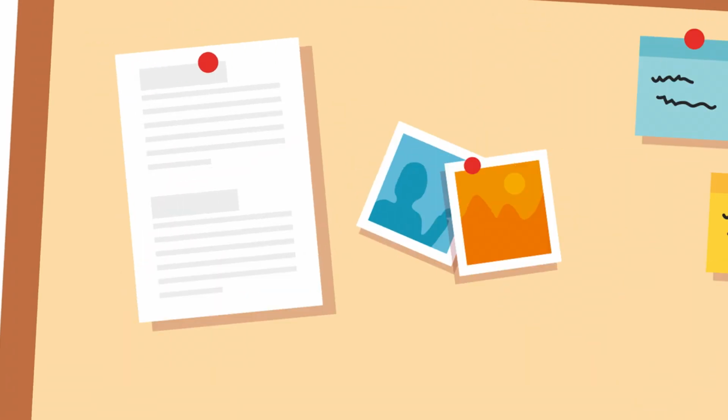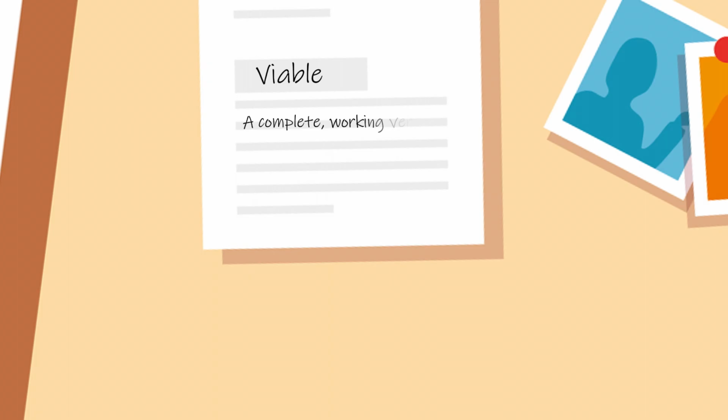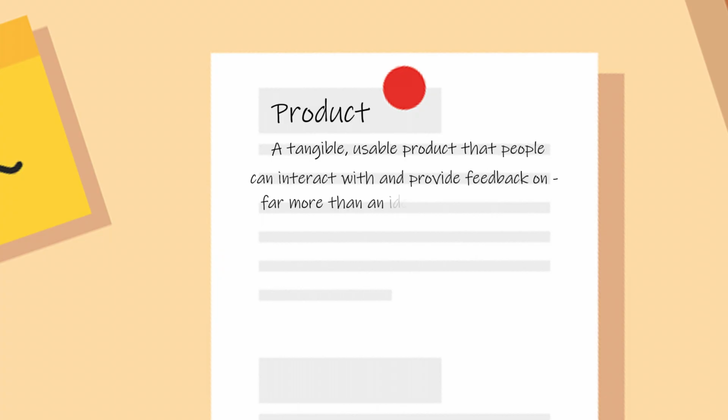Let's look at what each part means individually. Minimum. Only the essential features required to make the product function, without any extras. Viable. A complete, working version that offers real value and is meaningful to use. Product. Attainable, usable product that people can interact with and provide feedback on. Far more than an idea.